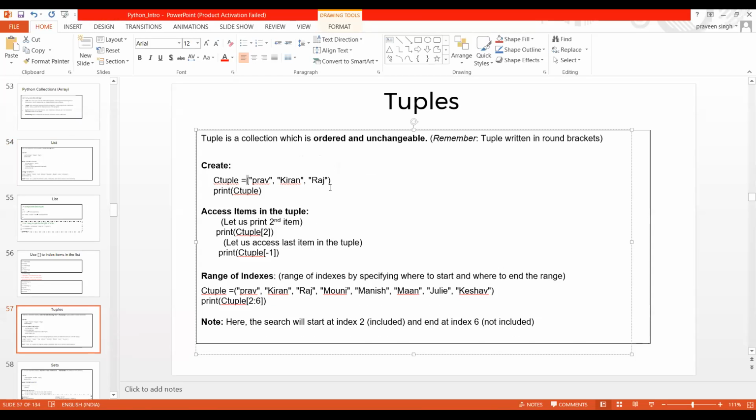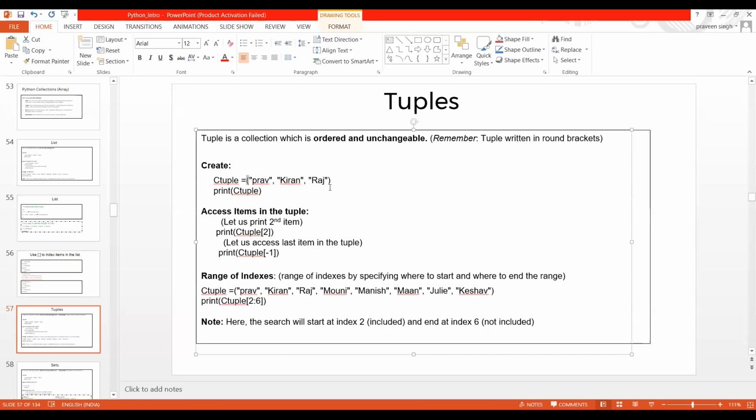In the same manner as we accessed the list, we have to do it for a tuple. Suppose we wanted to access the second index, then we write C tuple and mention the index the same way. We are not doing any differences here, we are just using round brackets instead of square brackets. So this is what tuples are.